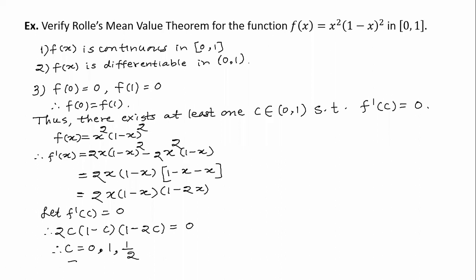So these are the three values, 0, 1 and 1/2, for which f′(c) = 0. But Rolle's theorem tells us that there exists at least one value in the open interval. Open interval means we do not have to consider the first and the last element.